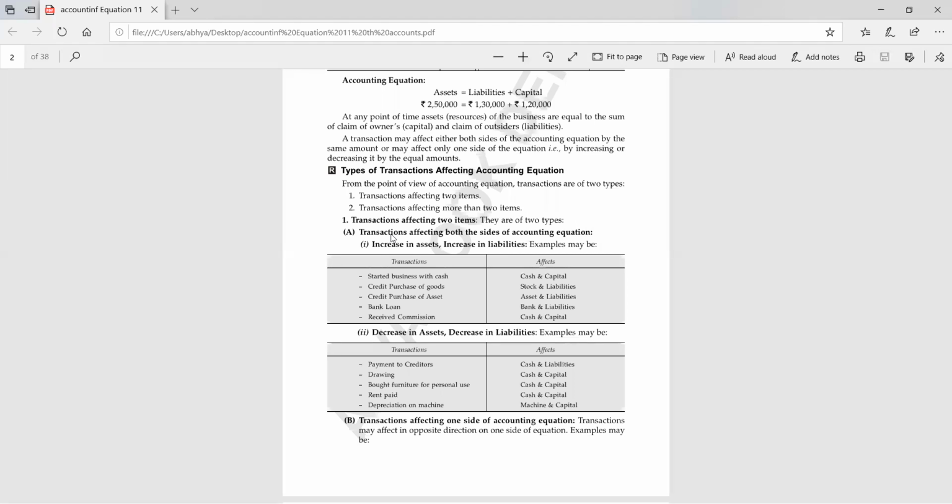Credit purchase of asset and liabilities, bank loan. When we are taking a bank loan, in that case the bank balance will increase, and on the other hand the loan, which is a liability, will increase.